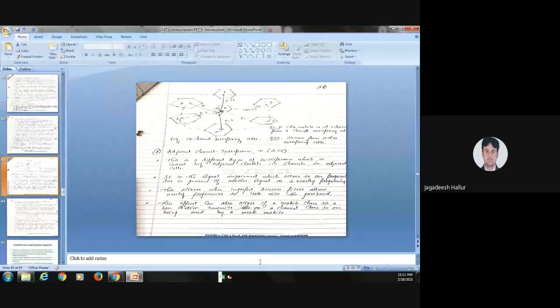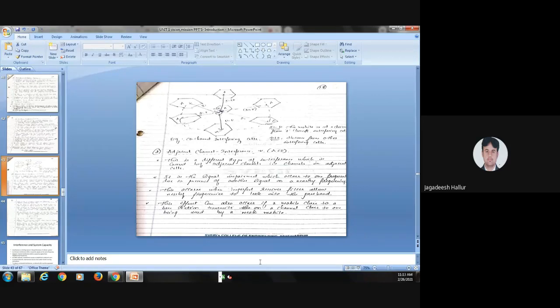Similarly, for adjacent channel interference, the near-far effect is going to occur. The near-far effect is like this: if the person is using a normal mobile, he will have a problem getting channels, but if the person is using a smart mobile, he will get the channels immediately, because the signal strength of that mobile is very high compared to normal mobiles. There has to be a signal impairment in adjacent channel interference.